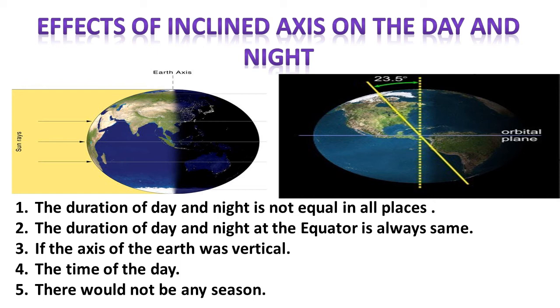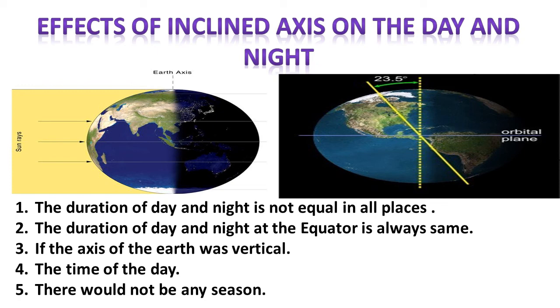Second, the duration of day and night at the equator is always the same. It's because the vertical rays of the sun fall directly on the torrid zone. Hence, all the places will have the same day and night at the equator.